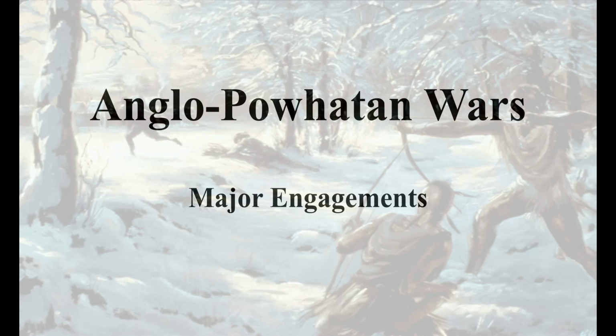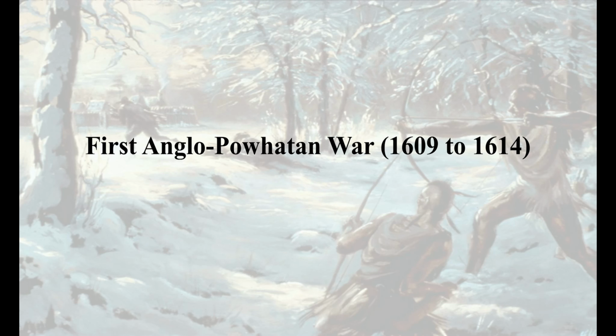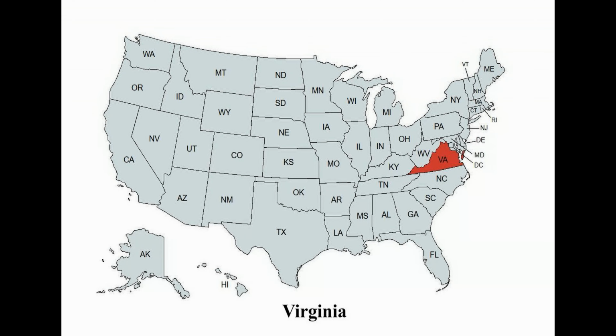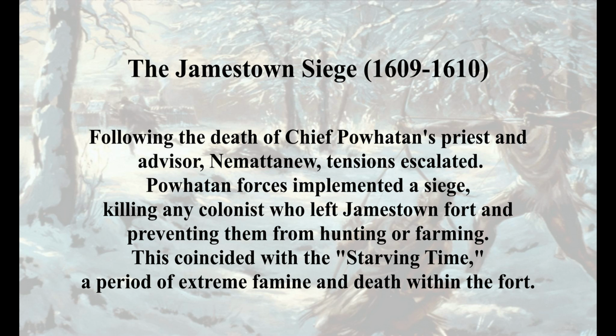Anglo-Powhatan War. Major engagements. First Anglo-Powhatan War, 1609 to 1614. Virginia. The Jamestown Siege, 1609 to 1610. Following the death of Chief Powhatan's priest and advisor, Namadanu, tensions escalated. Powhatan forces implemented a siege, killing any colonist who left Jamestown Fort and preventing them from hunting or farming. This coincided with the starving time, a period of extreme famine and death within the fort.